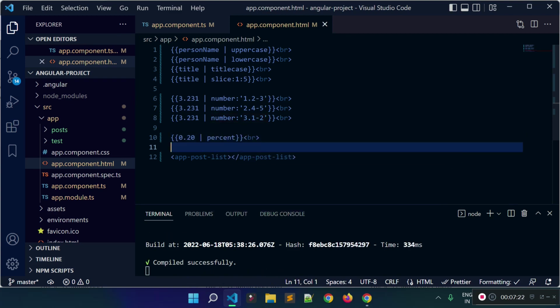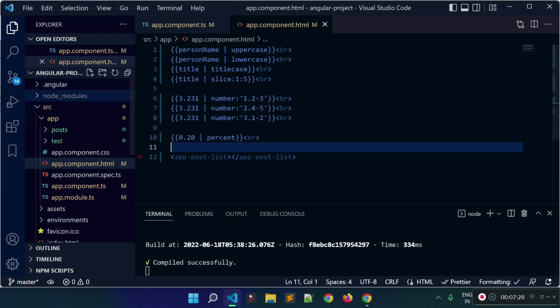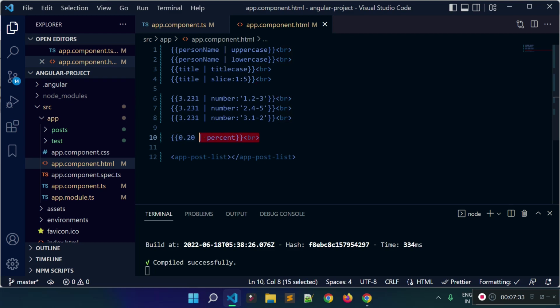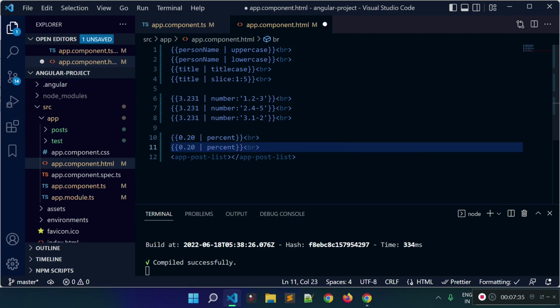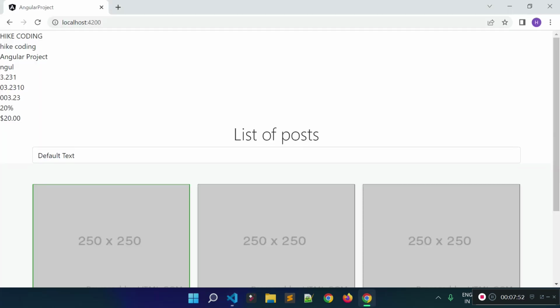So it will show 20%, you see. So this is how we can use percent pipe, and we have currency pipe also. So let's add another example, and this will be for currency pipe. So let's provide value here, suppose let's provide 20, and let's use currency here. Okay, so the default currency is dollar.